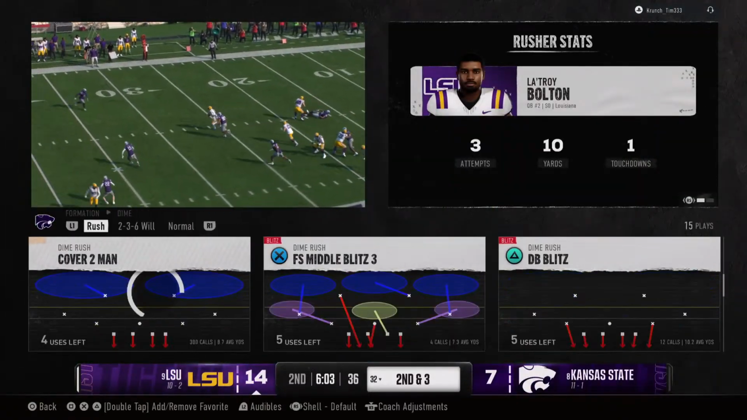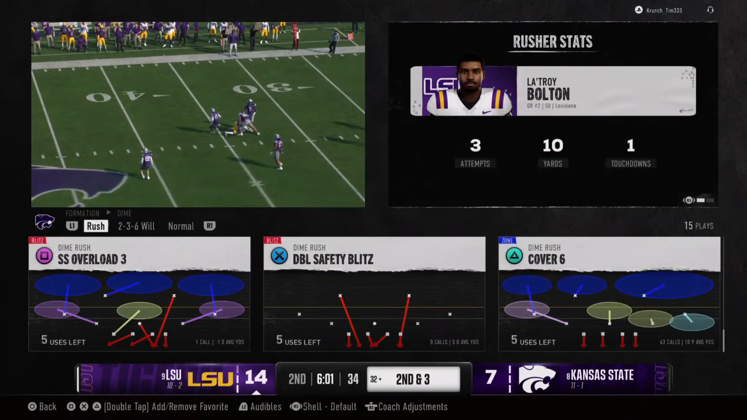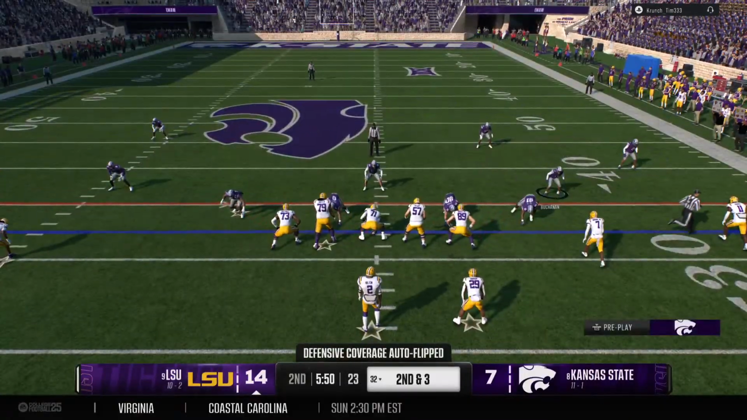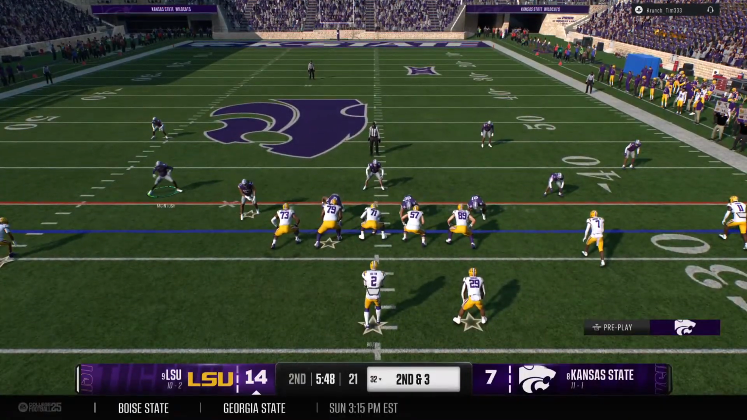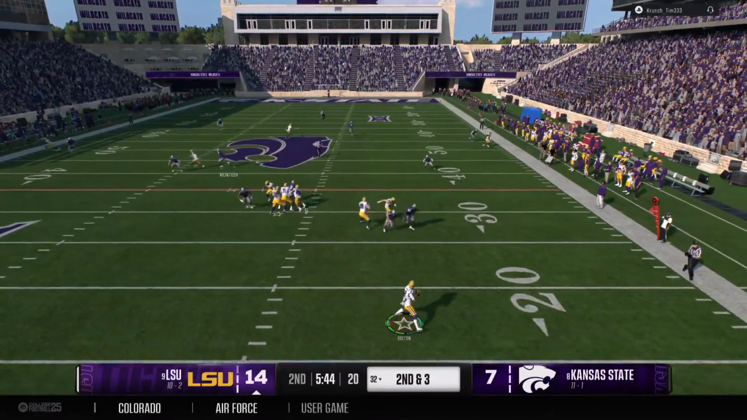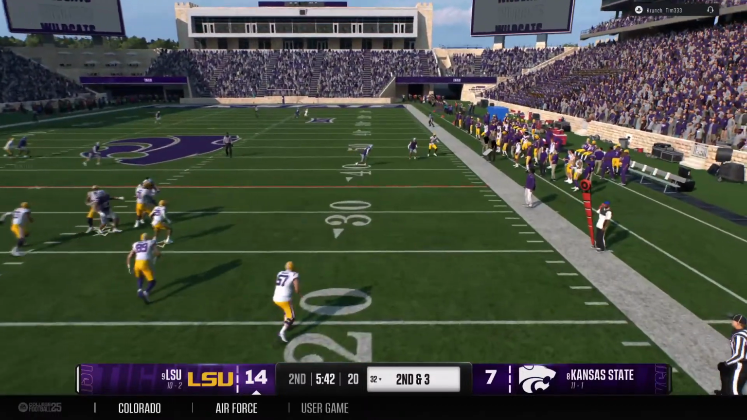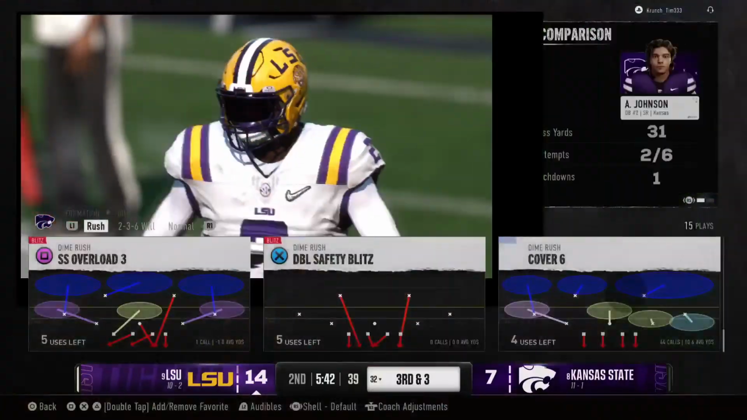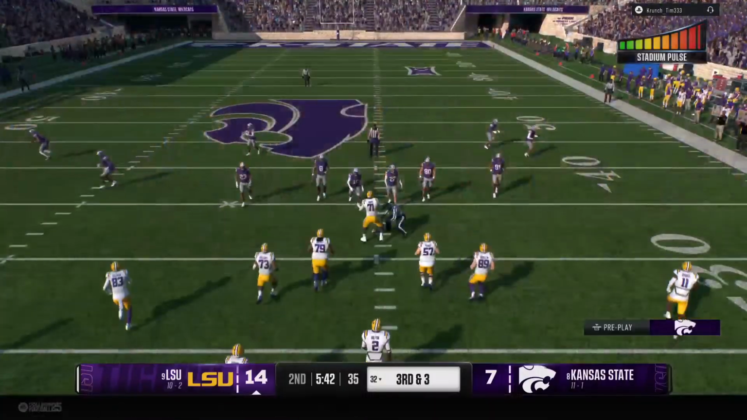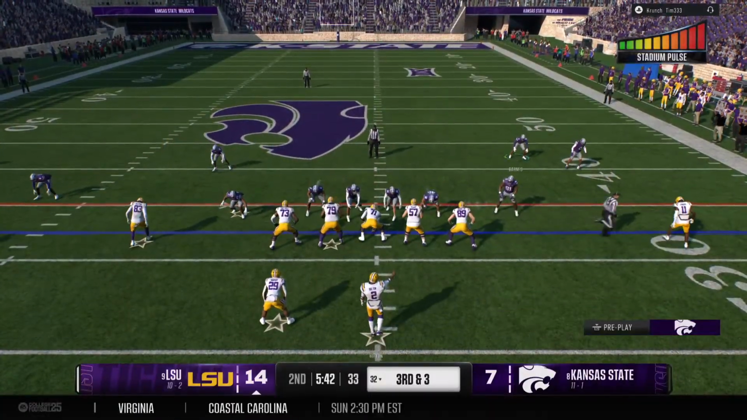Chris, watch him work through his progressions here. Finds the first and the second option aren't there. By the third option, he's got to pull it down and try to pick up some positive yards, which he did, and then he slides down to avoid the big hit. Couldn't find anybody open and just has to throw it away. So off the incompletion, it sets up a third down and 3.